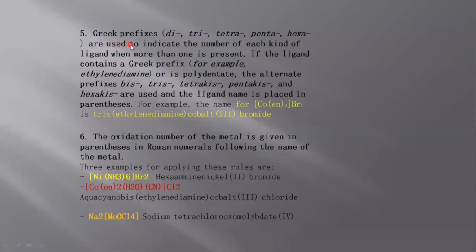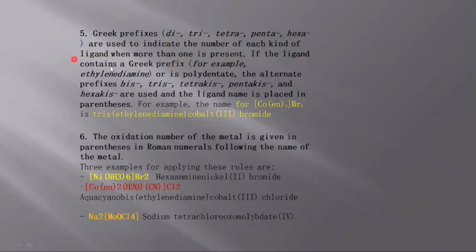The fifth rule is that Greek prefixes di, tri, tetra, penta, hexa are used to indicate the number of each kind of ligand when more than one ligand is used. For example, if we have Cl2 as a ligand, we will use dichloro. If it is Cl3, we will use trichloro.